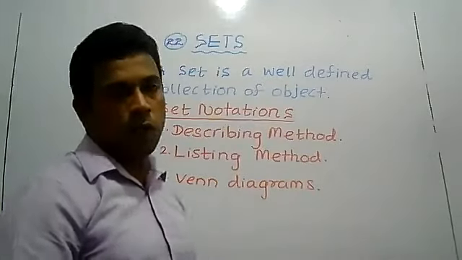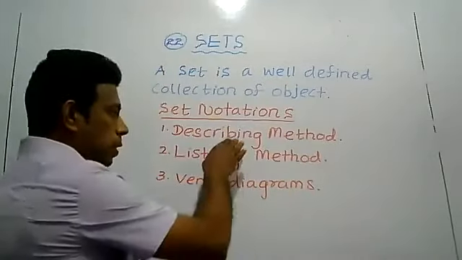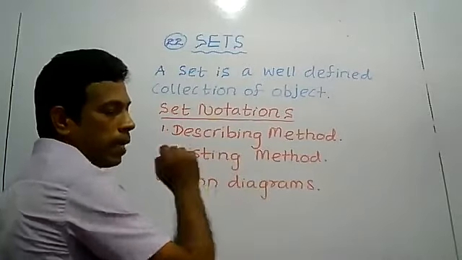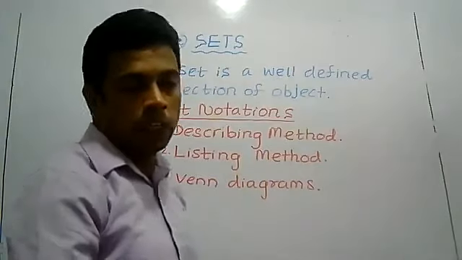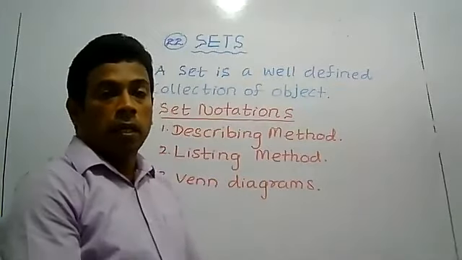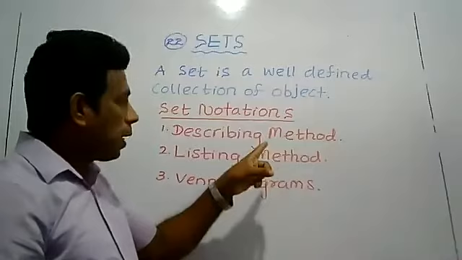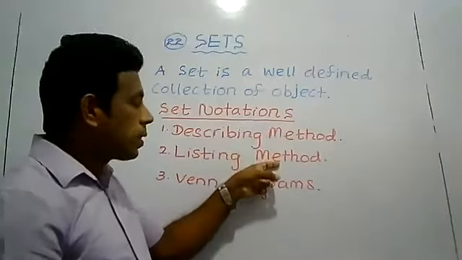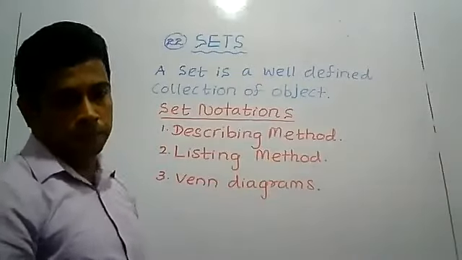In grade 7 you have learned these three methods: describing method, listing method, and Venn diagram method. They are the methods of representing a set, and they are called set notation. There are three set notations: describing method, listing method, and Venn diagram.